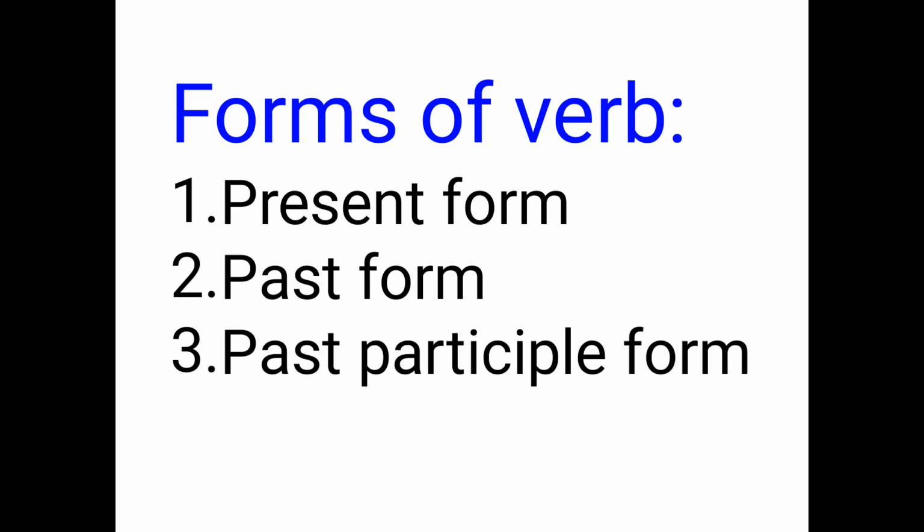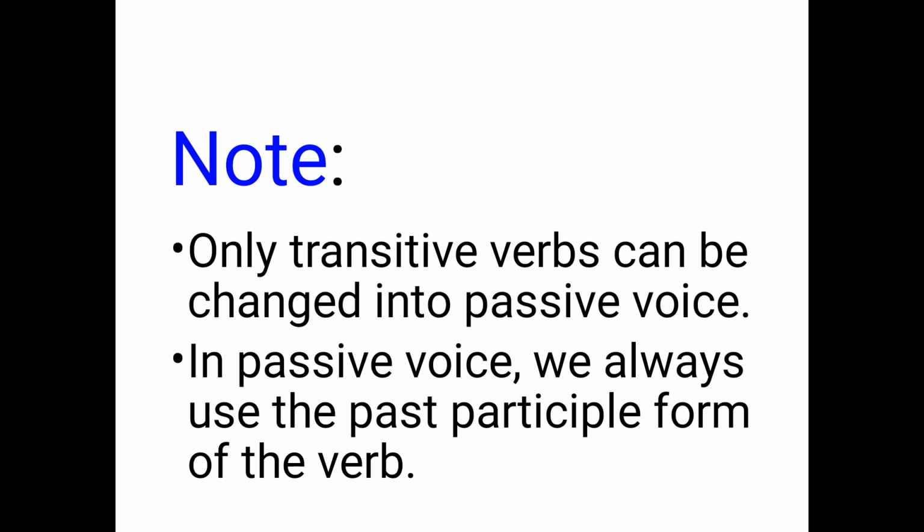Now there are three forms of verb, that is present form, past form, and the third one is past participle form. So children, whenever we change active into passive voice, we use the third form of the verb. Now note, only transitive verbs can be changed into passive voice.